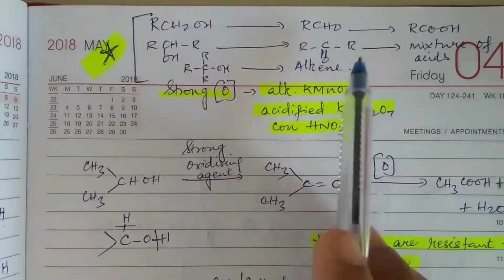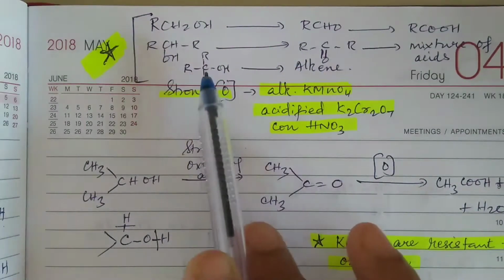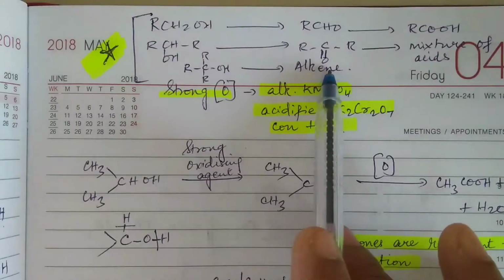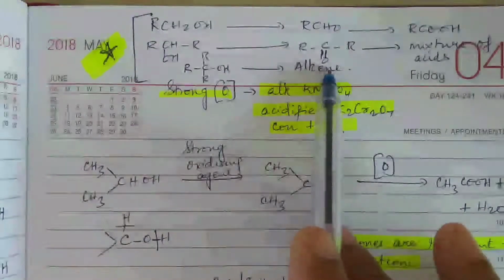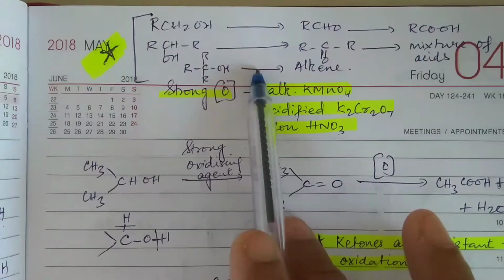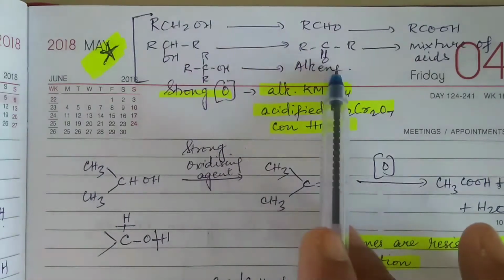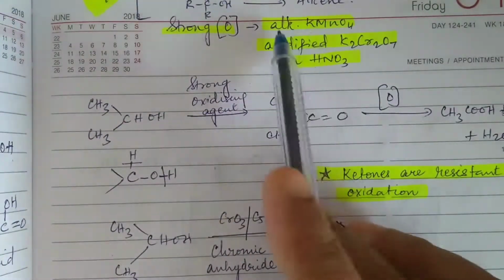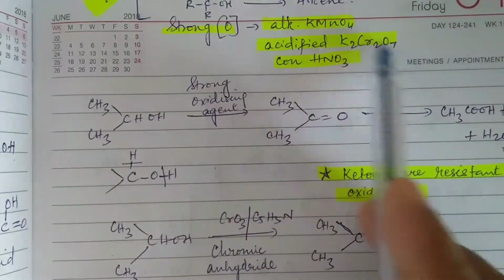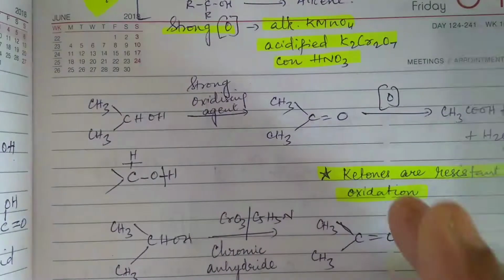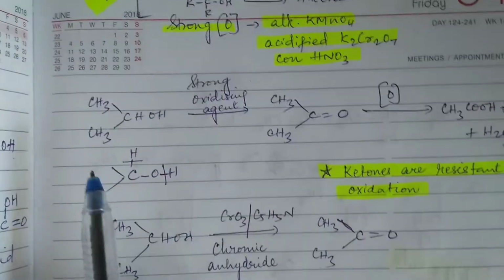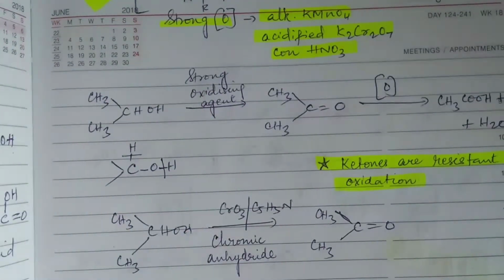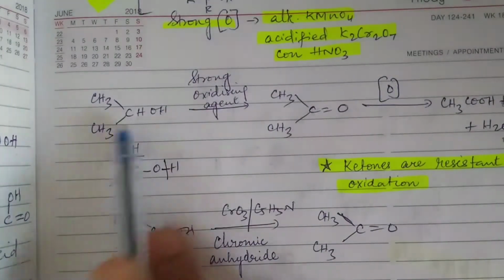Okay, so here in the case of tertiary alcohol, this will undergo dehydrogenation when it is subjected to oxidation. Okay, that's why you will get an alkene. Then what are strong oxidizing agents? Alkaline KMnO4, acidified potassium dichromate, concentrated nitric acid, they are all strong oxidizing agents. Okay, now we have seen with primary alcohol, let us see with secondary alcohol.